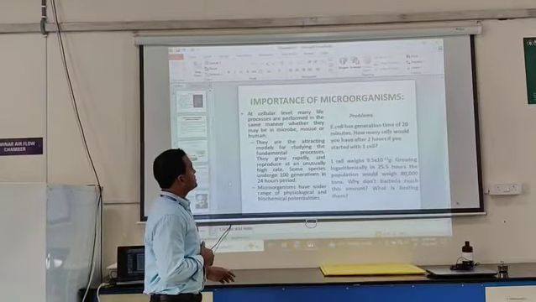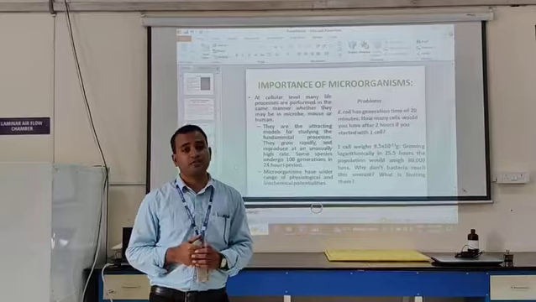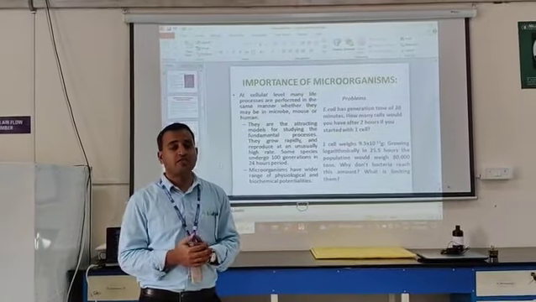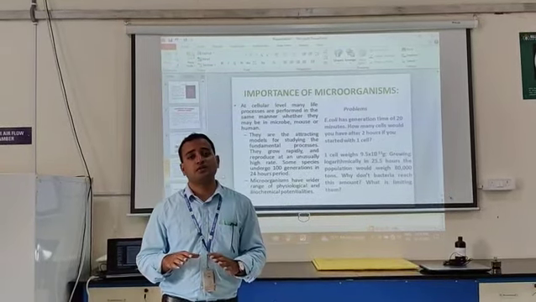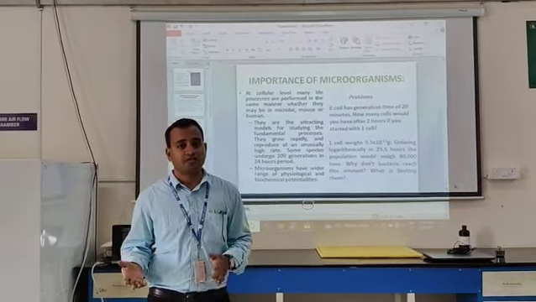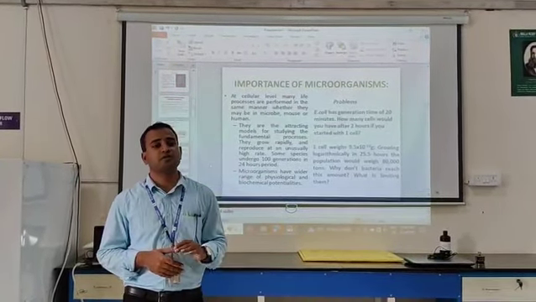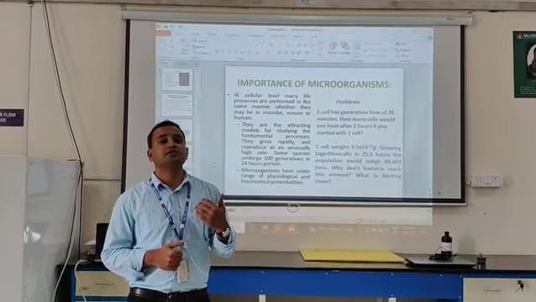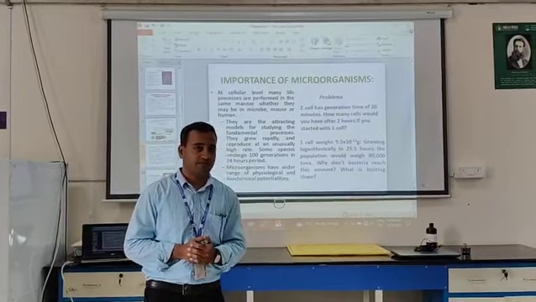Next is, what is the importance of microorganisms at the cellular level? They help us to study the fundamental processes of life, since the cellular properties in humans, in mice, and in microorganisms are similar to each other, making them attractive models for studying the fundamental processes of life.